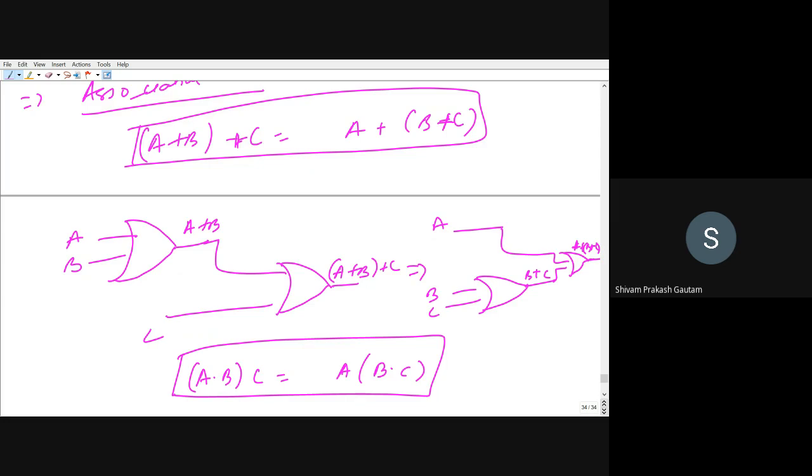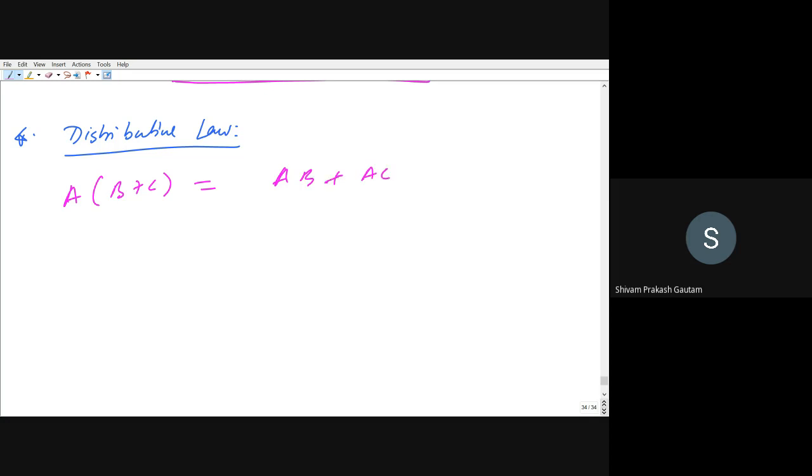Then we will have the distributive law. These are all laws of Boolean algebra. Distributive law: A bracket B plus C. If you open the bracket, this will be AB plus AC. This is what we call the distributive law.